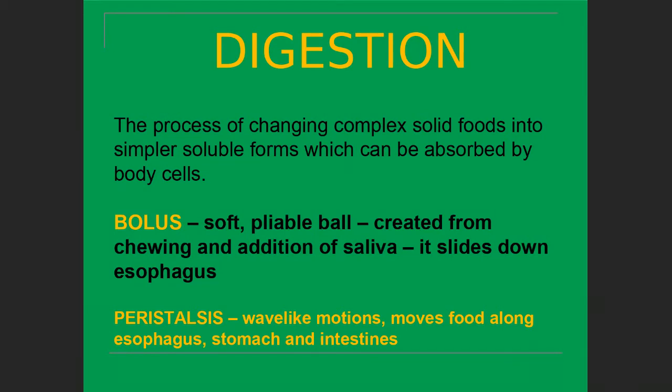What is digestion? It is the process of changing complex solid foods into simpler soluble forms which can be absorbed by body cells. Bolus is a soft, pliable ball created from the chewing and addition of saliva. It slides down the esophagus. So the bolus is formed when we chew the food. And what is peristalsis? It is the wave-like movement of the food from the esophagus to the stomach and then to the intestine.